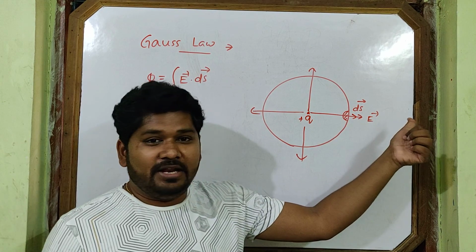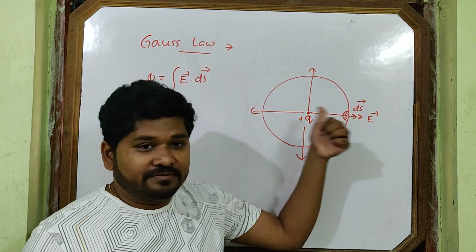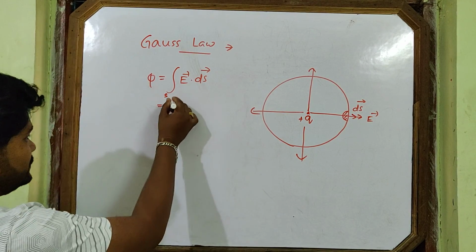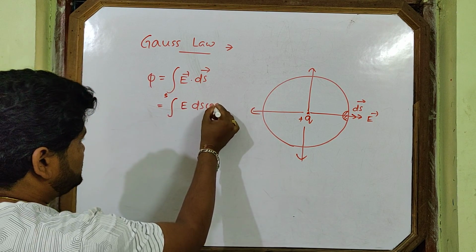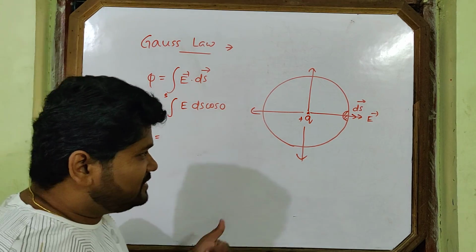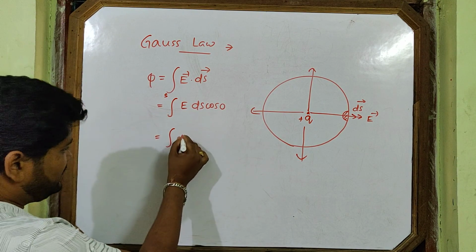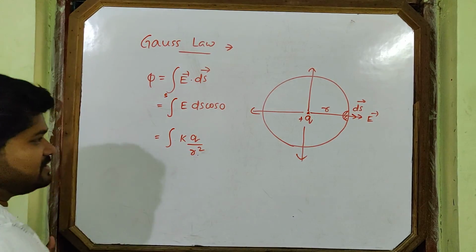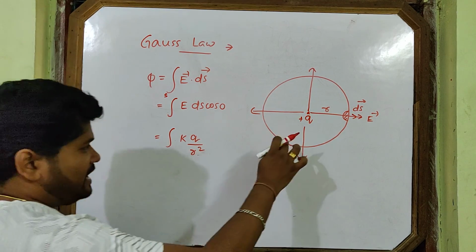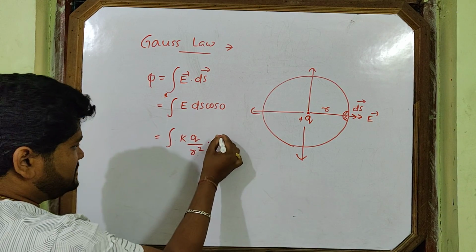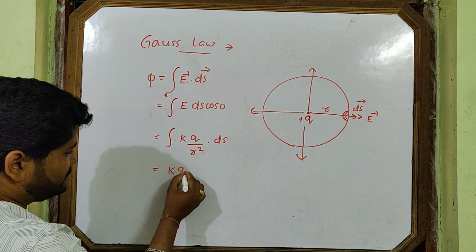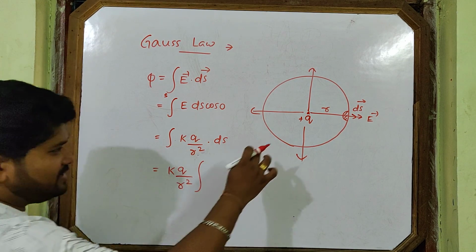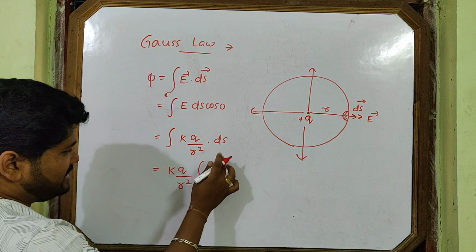Electric field is also along the radius. What is the angle between them? Anywhere you choose the intensity or area vector, what is the angle between them? 0 degree. So this is E ds cos 0. Is it clear? Then what about E? E is kq by r square, where r is the radius. On this surface, what is the electric field? kq by r square. So this is ds. K constant, q constant, r constant. Take them outside. Only the integration of ds remains, over the whole surface area.